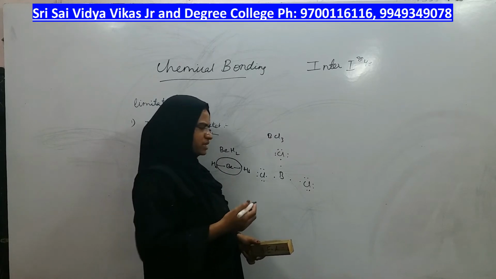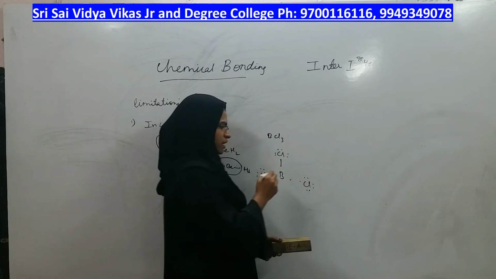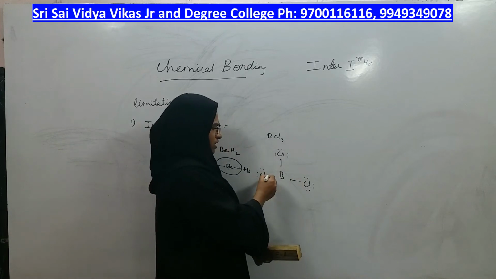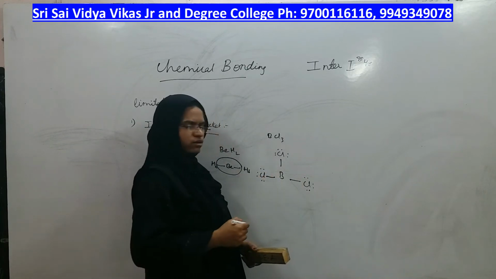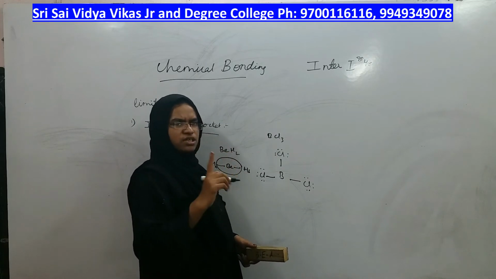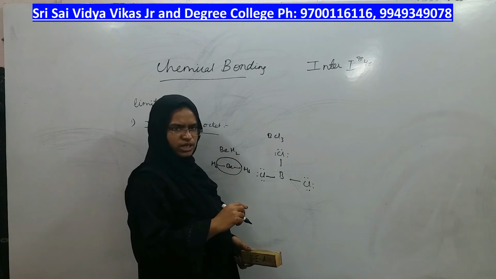So now what happens? Sharing of a pair of electrons. These two electrons form one pair, therefore one bond. These two electrons form one pair, therefore one bond. And these two electrons form one pair, therefore one bond. So boron is making 3 covalent bonds, or 3 sigma bonds, with 3 chlorine atoms.